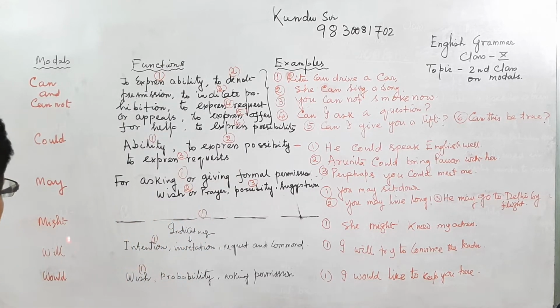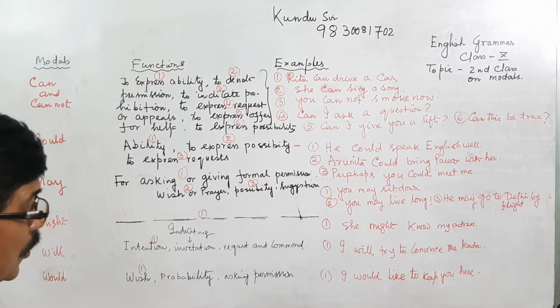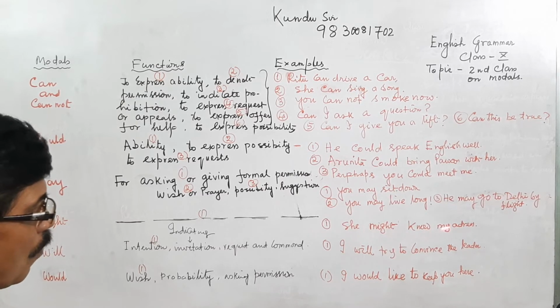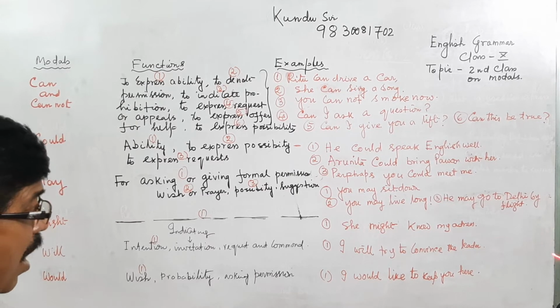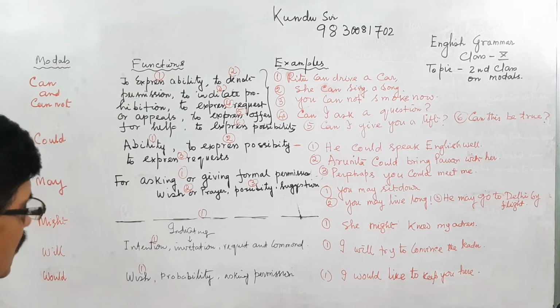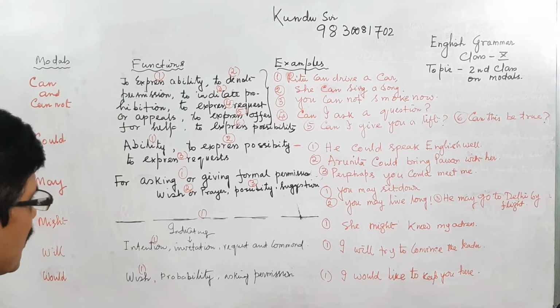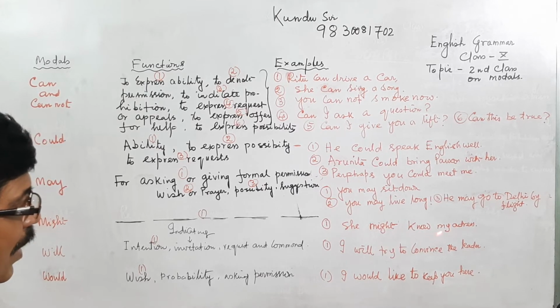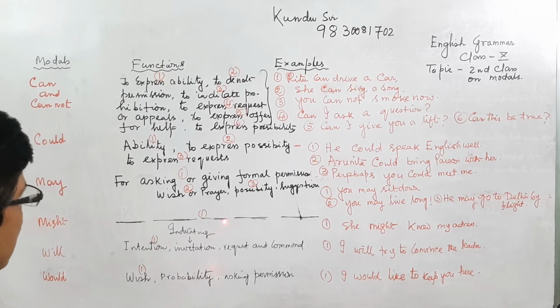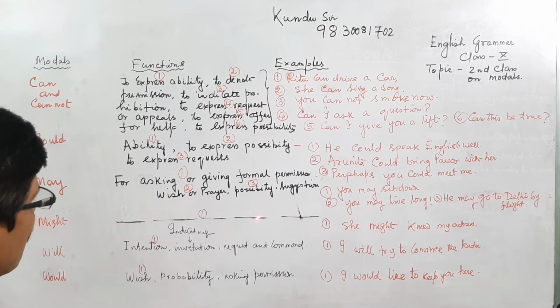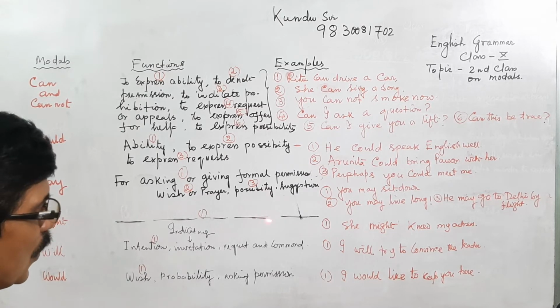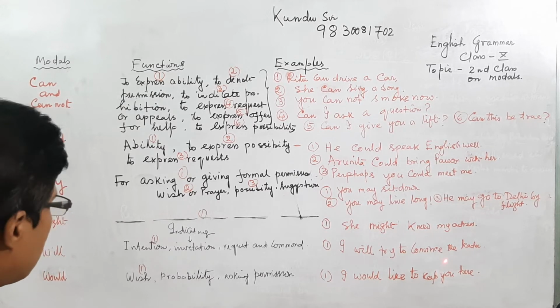Then might, the past tense of may. She might know my address. That means there is a possibility that she knows. It is indicating the possibility that she might know my address.